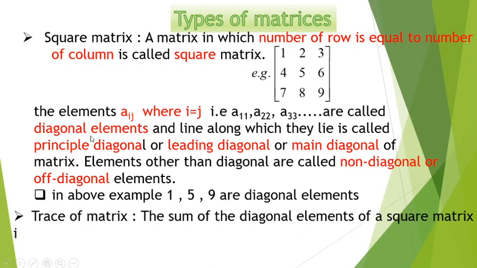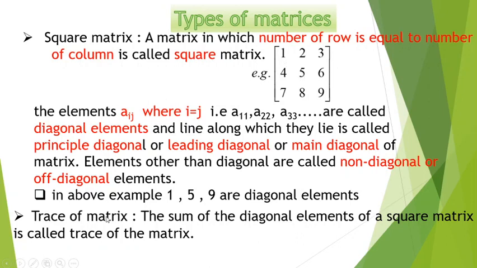All these elements are called diagonal elements, whereas the line along which these lie is called the principal diagonal, leading diagonal, or main diagonal of the matrix. Elements other than diagonal are called non-diagonal or off-diagonal elements. So in the above example, the elements 1, 5, 9, all these are diagonal elements.